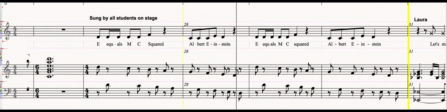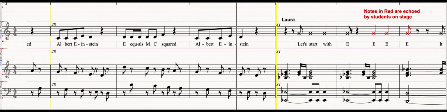Albert Einstein equals mc². Albert Einstein.